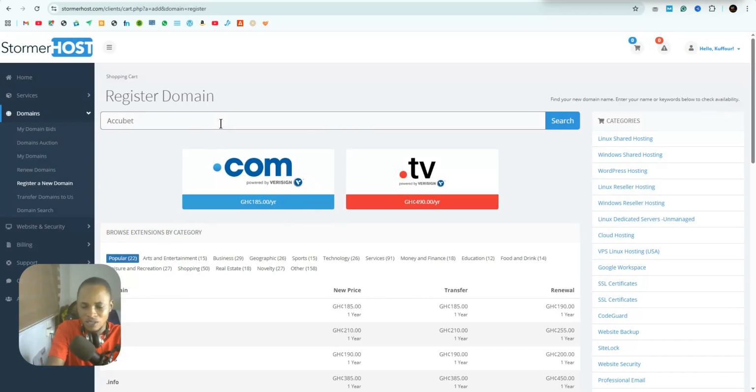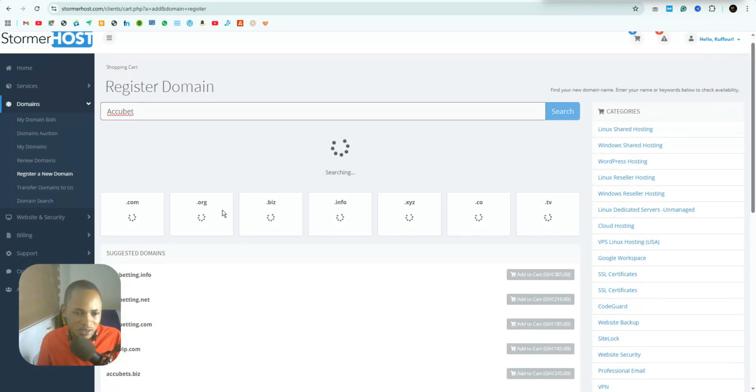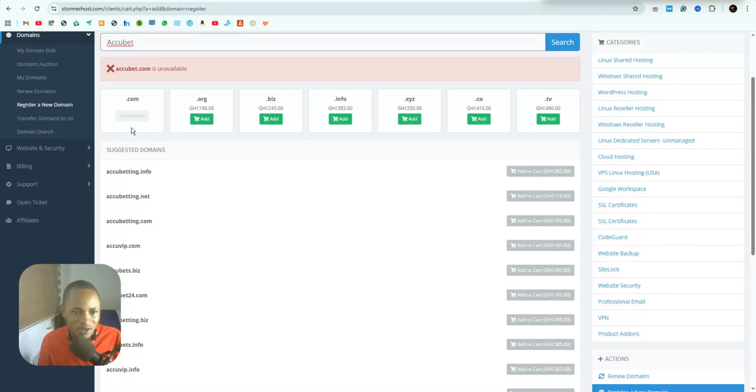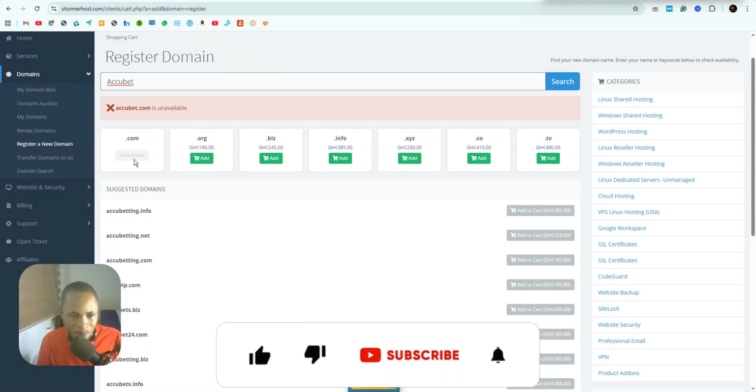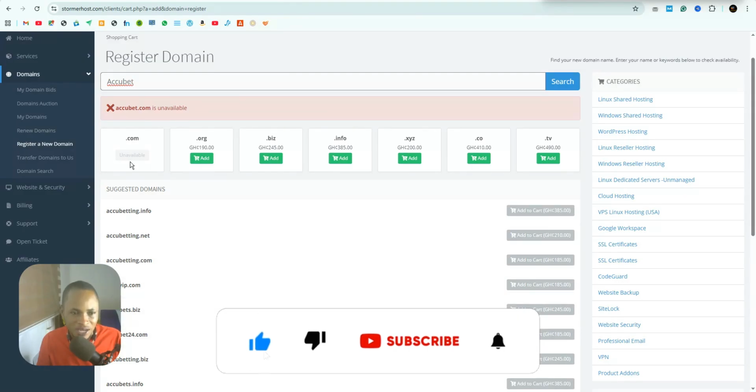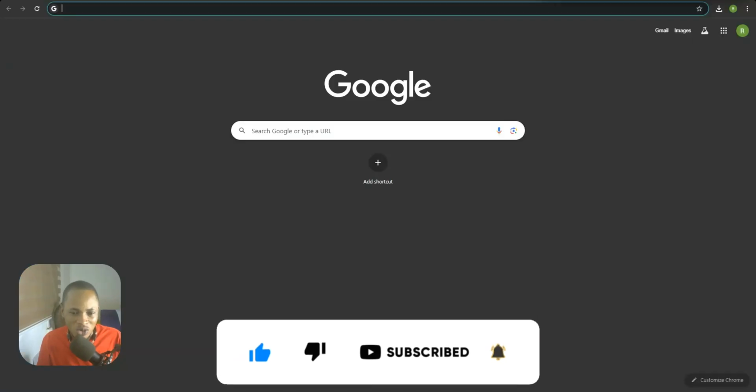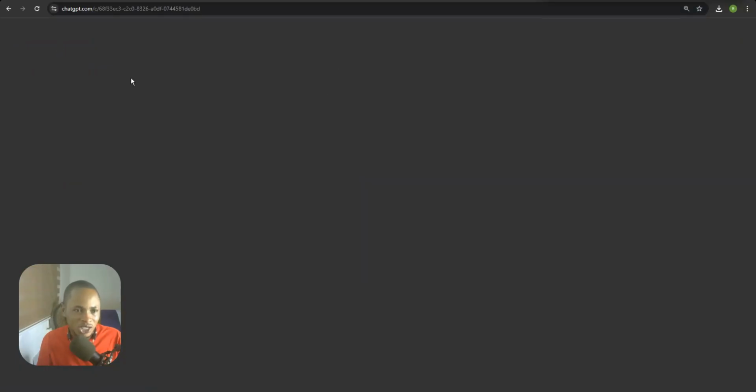Okay, so let's check the availability of Akubet and see whether it is available. We can see we want .com, and Akubet.com is not available. So you just have to search for other available domains over here. Somebody has already taken Akubet. I don't know whether their company is what we saw over there. So let's check for another one.